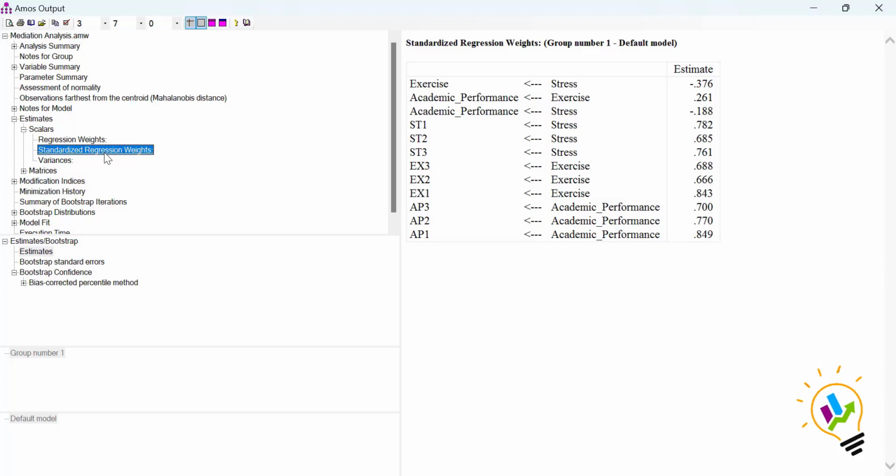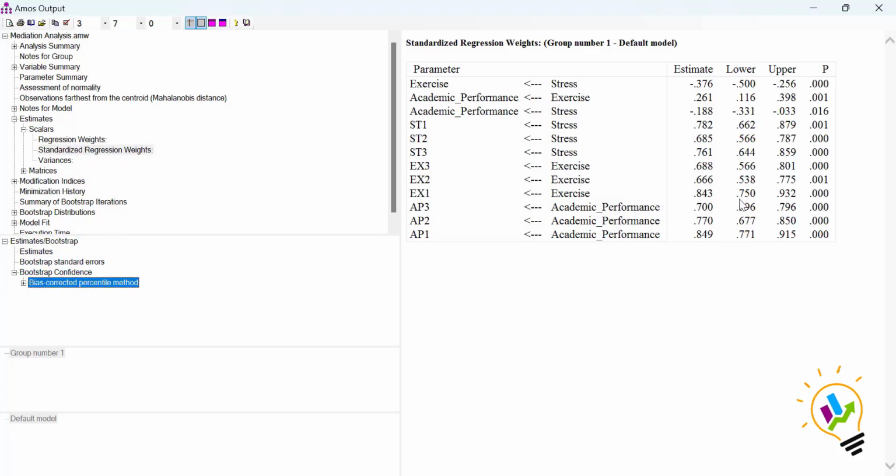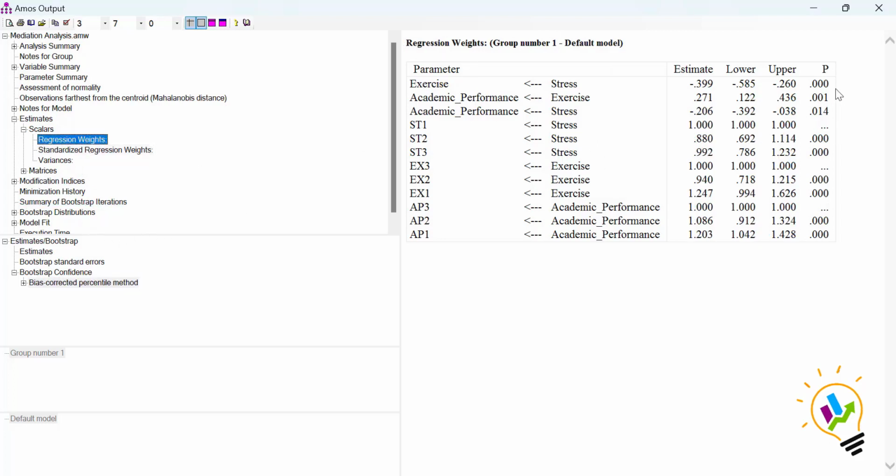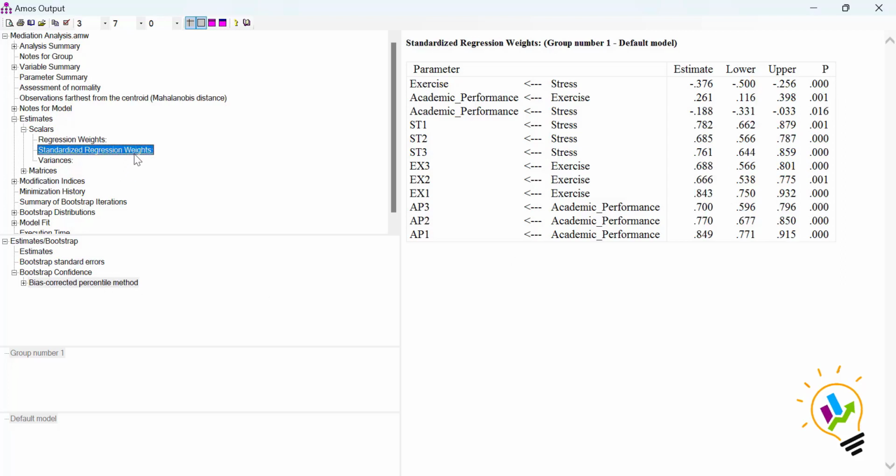Now standardized regression also we can see. Again click on this bias corrected percentile method, you will get the values. These are the standardized regression weights, and these are the unstandardized regression weights which we got. Okay, now these are the standardization weights. Now these are called direct effects. Now if you want to see indirect effect, then we must click on matrices.